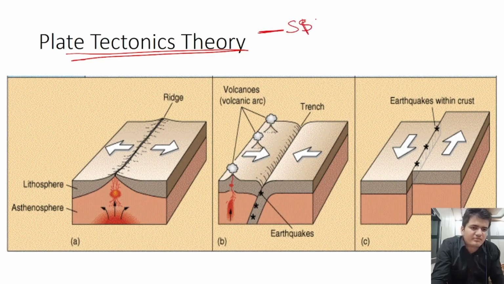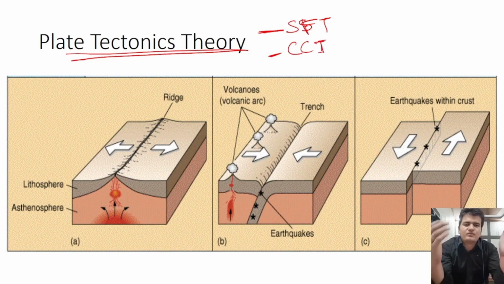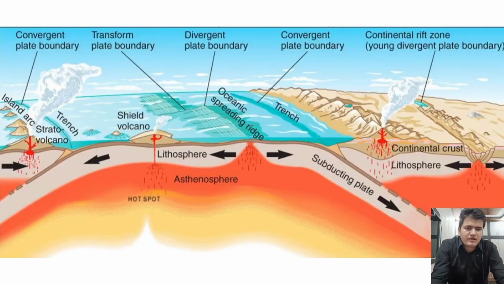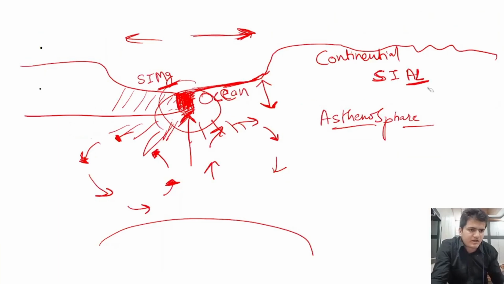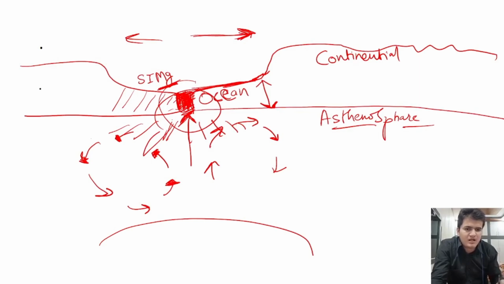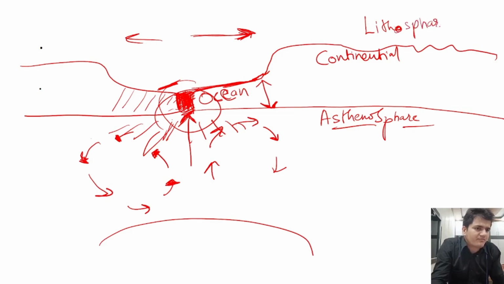This theory subsumed the seafloor spreading theory and the continental crust theory, and it was given by Jason Morgan. He denied all the earlier concepts, which include the Sial and the Sima, and gave the new concept of the lithosphere. The lithosphere is the outermost layer of the earth, and just below the lithosphere we have the mantle layer, and then the core.